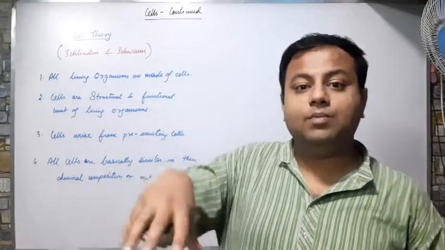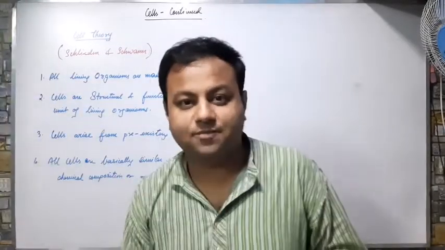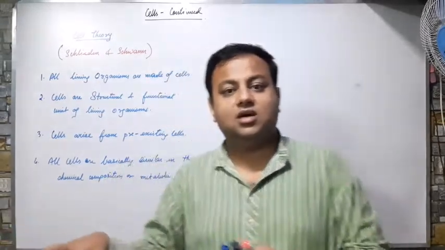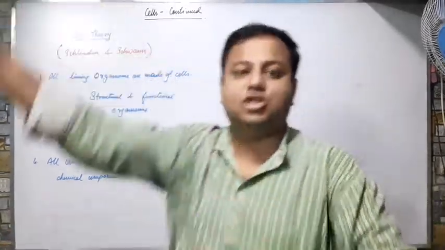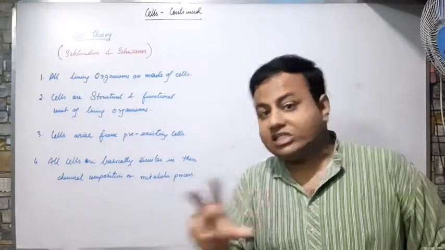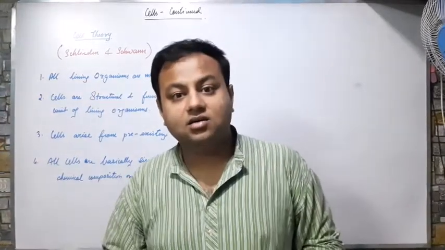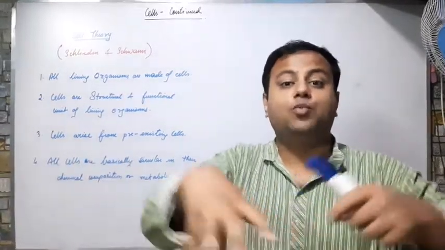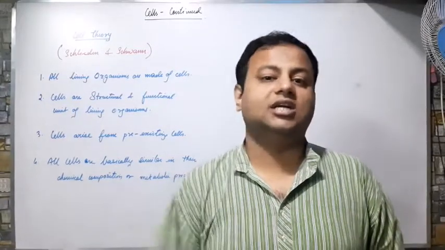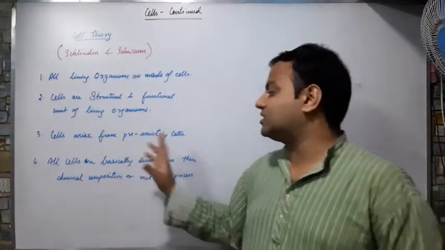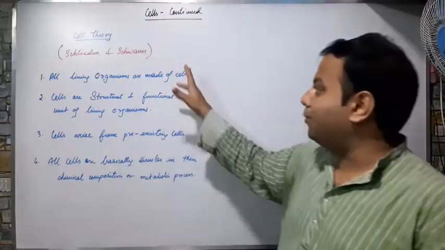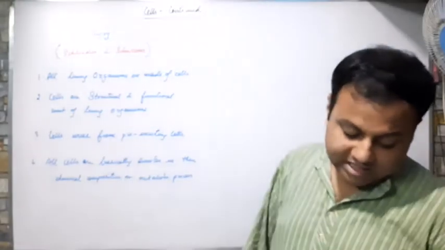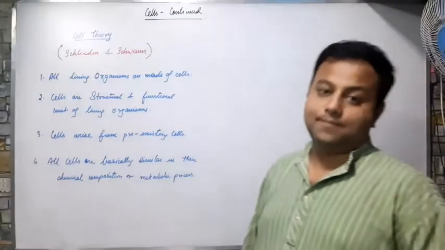But some human beings when grouped together do some industrial jobs. Some human beings when grouped together do the banking jobs. Some human beings when grouped together do the transportation jobs. Means the cells are the same, they are alike, they have the same parts, they have the same chemicals inside, but when they group together, they group in such a way that they can do a special task, and these are called tissues. But basically, cells are alike, cells are the same. So these are the 4 basic properties or basic theory of a cell, and this was given by Matthias Schleiden and Theodor Schwann.